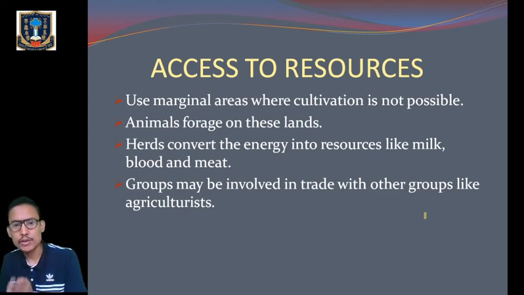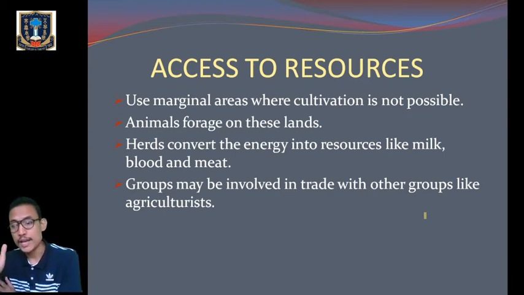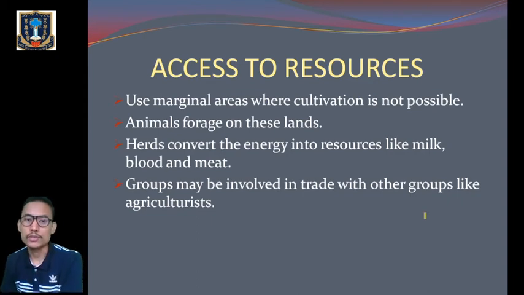So only those areas which are not cultivated, which have marginal land, were utilized by them, and for animal foraging also. Okay, and herds have the power to change the energy into milk, meat and blood, and groups also got involved in trade with other groups like the agricultural mode of existence that we are going to learn in next class. Okay. Now next one is the impact on environment, or the ecological impact.